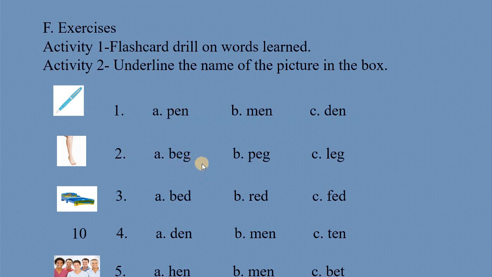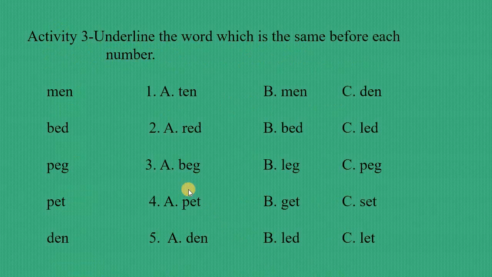Another student, guys. So you have here bag, peg, leg. Number 3, bed, red, fed. Number 4, then, man, ten. And number 5 here, guys, you have hand, man, bet. Okay. So, moving on to activity number 3.